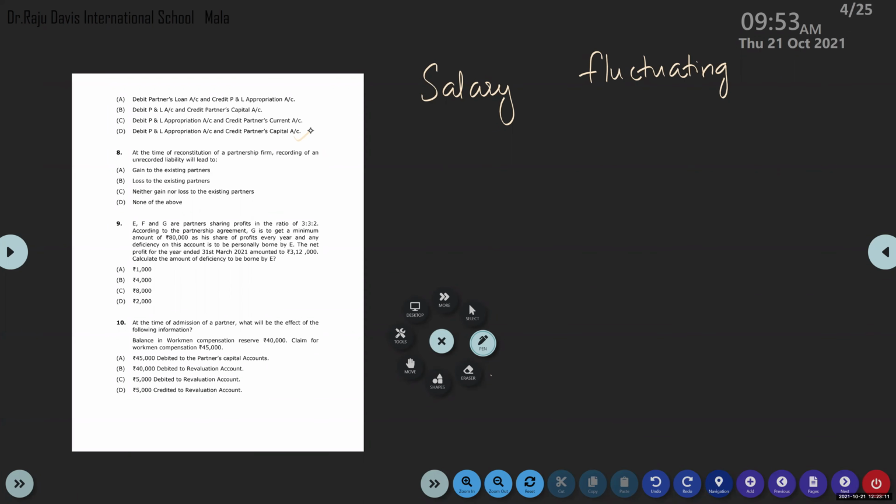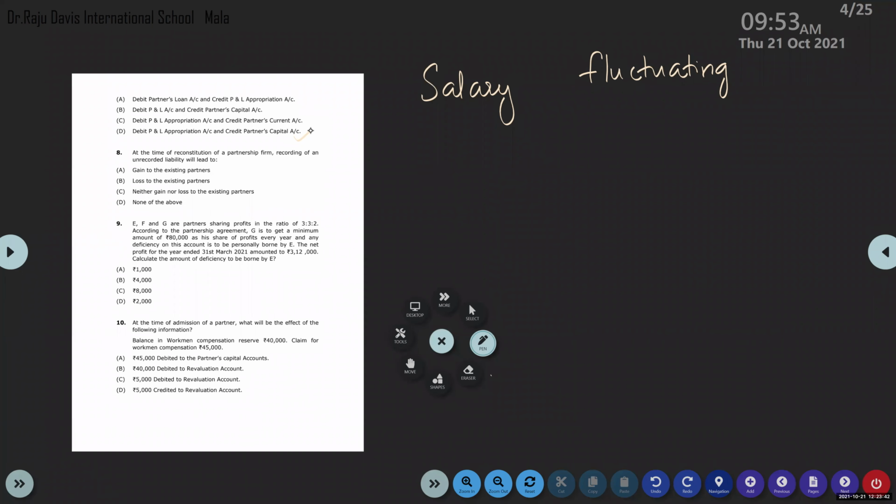Yeah, answer is right. When partner salary is given, you credit it in partner's capital account. In the fluctuating capital method, only one account is there. Only a single capital account is maintained. Anything else? Profit and loss appropriation account.